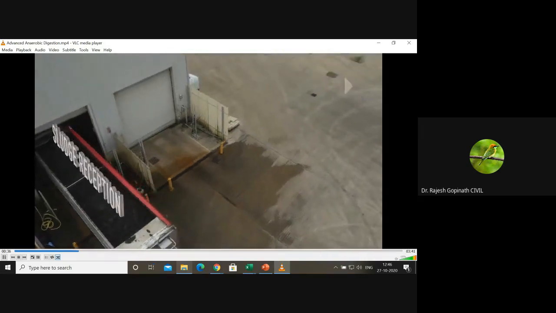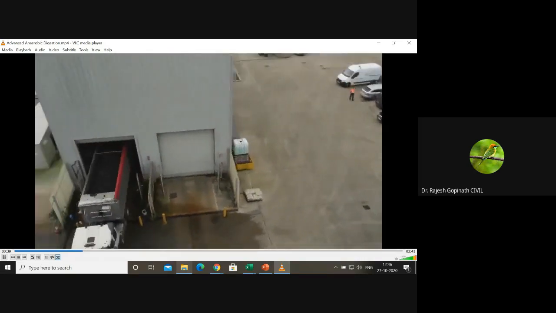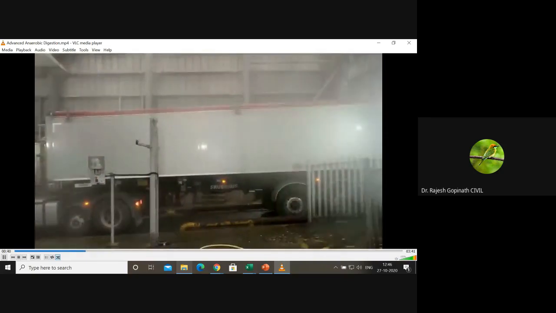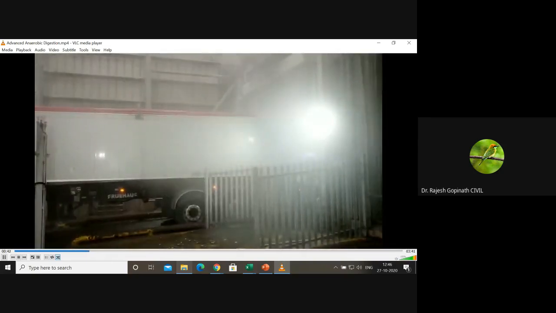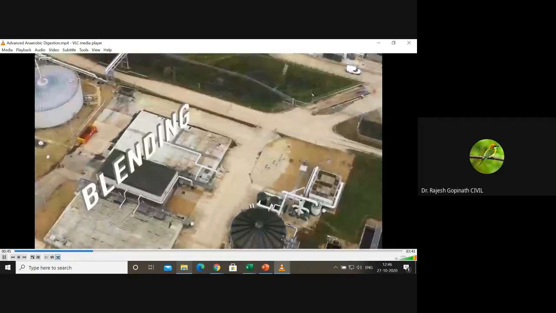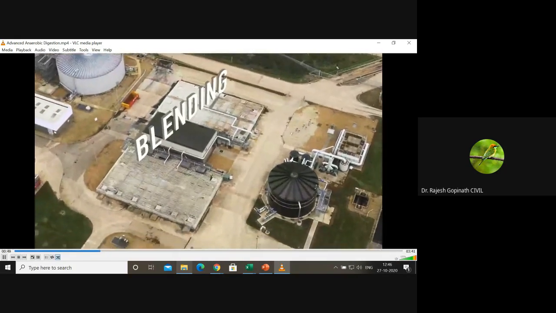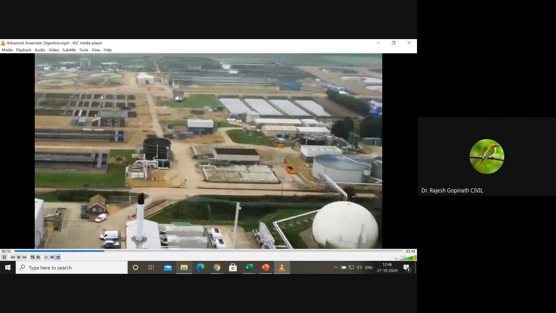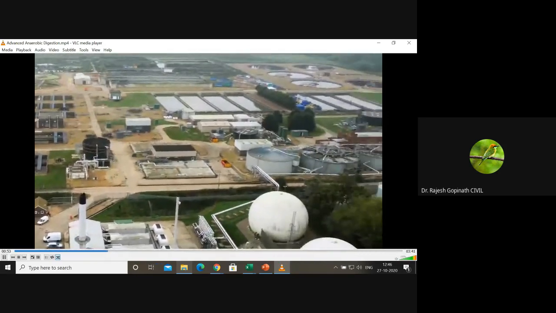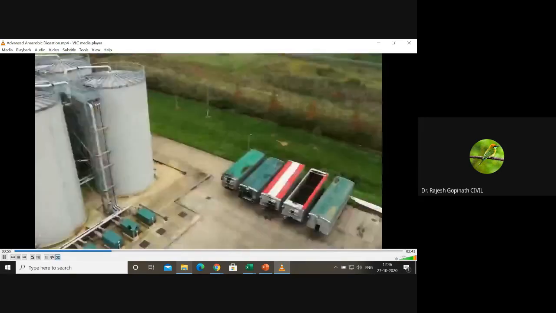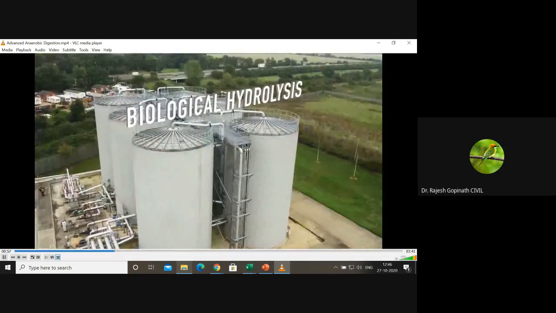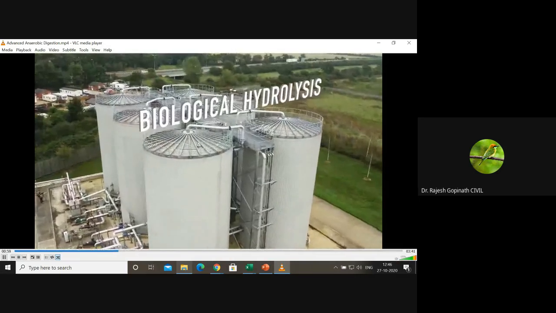After unloading the truck into the raw sludge system, the imported raw, untreated sludge cake is blended with the sludge indigenous to the Great Billing site. The combined sludge is blended prior to being transferred to the digestion plant to provide a consistent material for the advanced digestion process. The biological hydrolysis process is the key enabler of advanced anaerobic digestion.